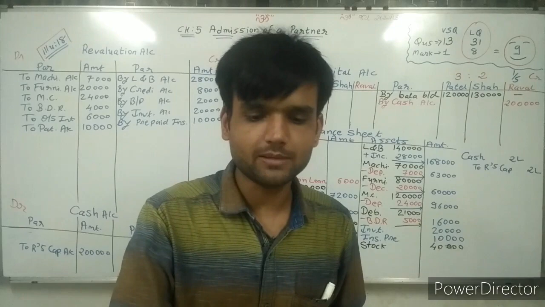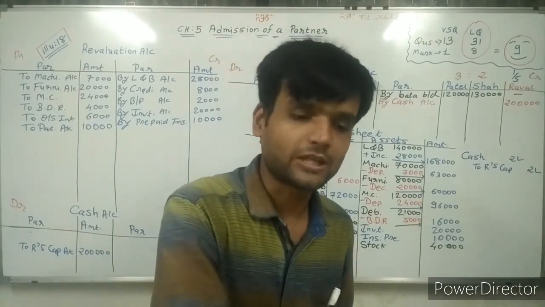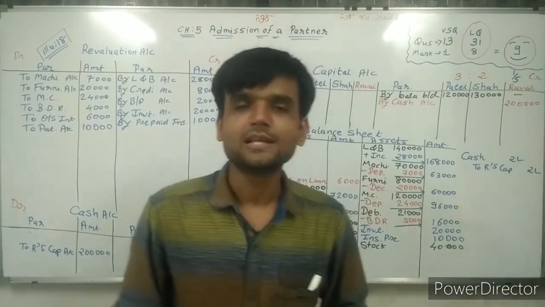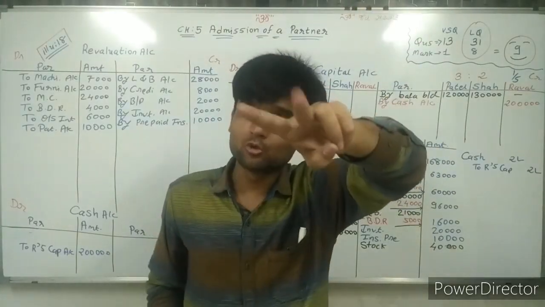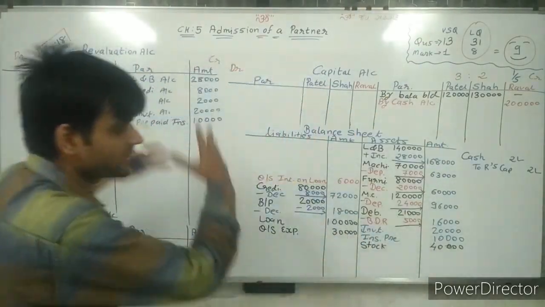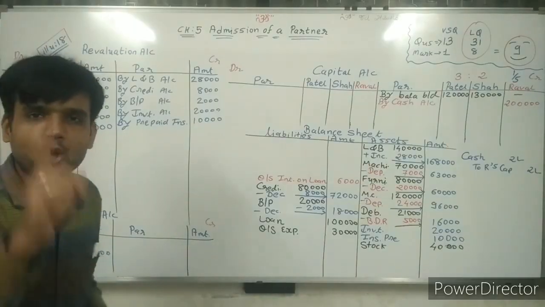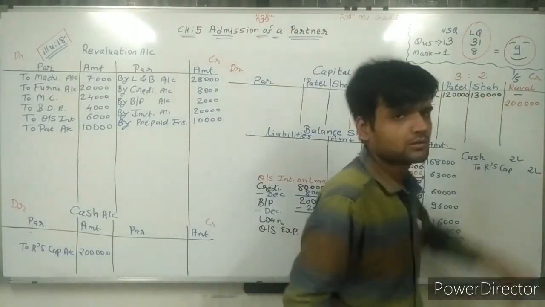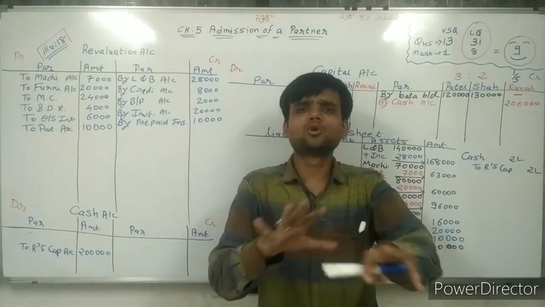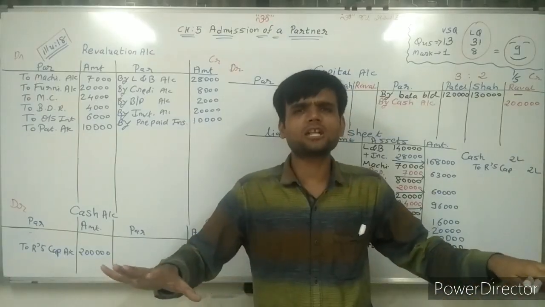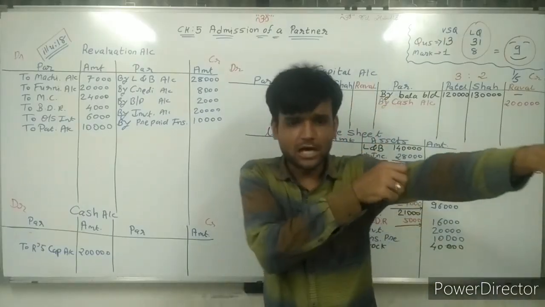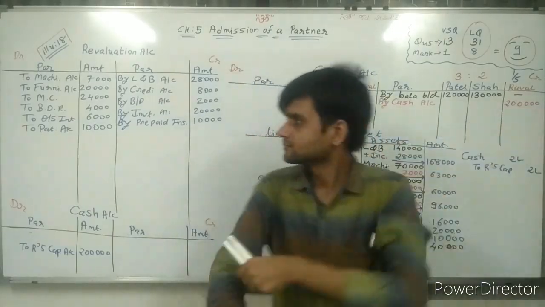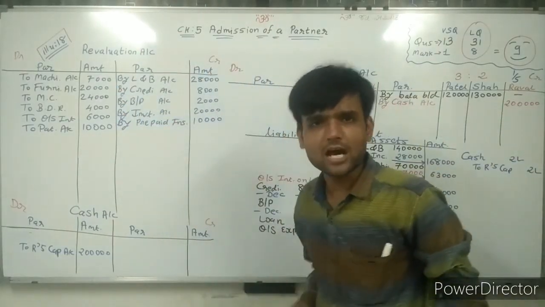Now nothing is remaining. Now think about it. Chapter number 4, two sums. What is different in this sum? Only one partner is admitted. Other values, calculations remain same. Now, sir, what we are doing? We are closing all accounts.